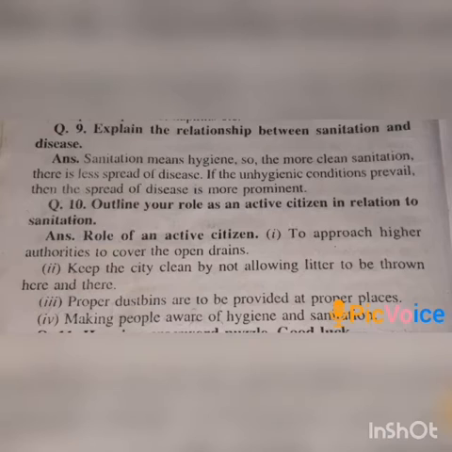Question number 9. Explain the relationship between sanitation and disease. Answer. Sanitation means hygiene. So the more clean the sanitation, the less the spread of disease. If unhygienic conditions prevail, then the spread of disease is more prominent.